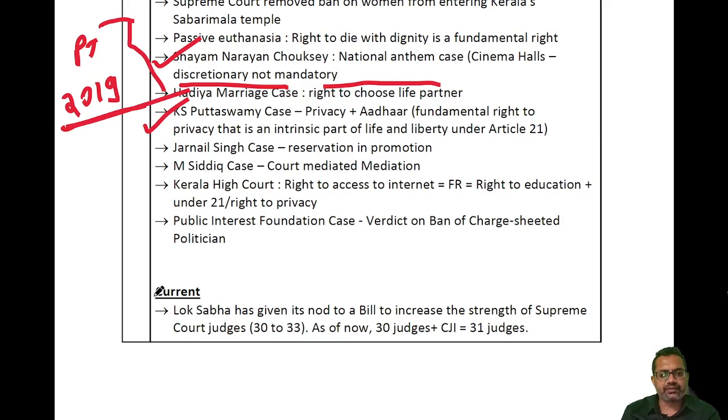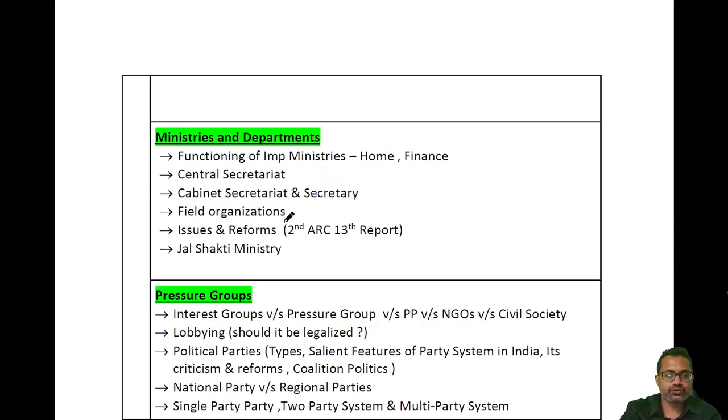Then the current Lok Sabha has given the nod to the bill to increase the strength of Supreme Court judges. This you should go through. Then ministries and departments. Recently the new Jal Shakti ministry has been formed. How it will bring administrative efficiency. Then issues and reforms, second ARC. So these are all the things from ministries and departments.